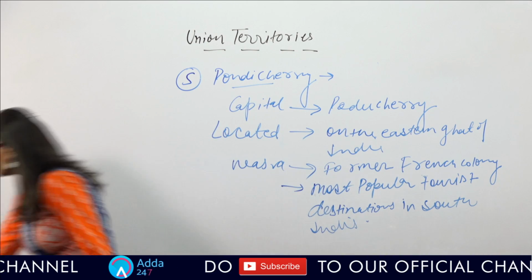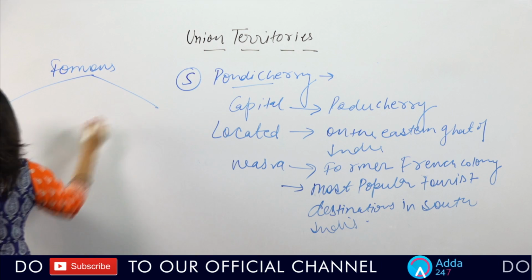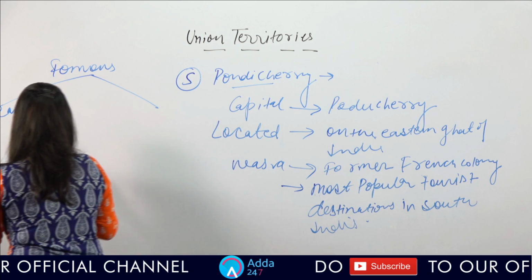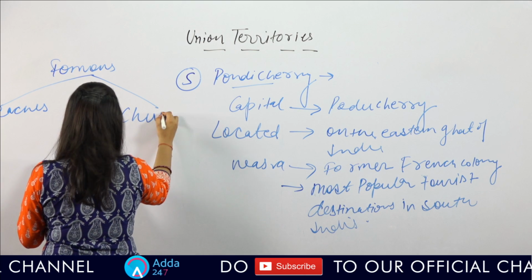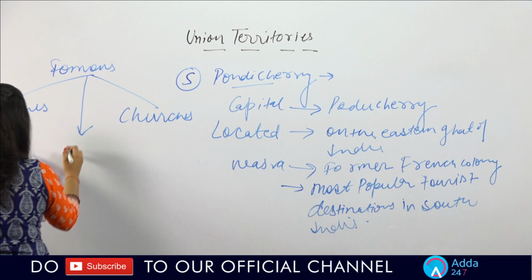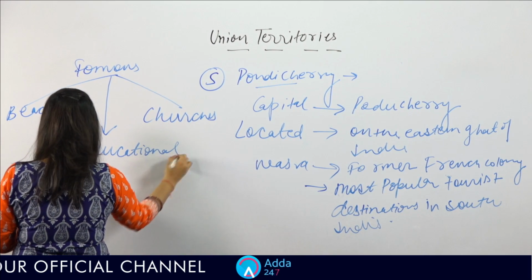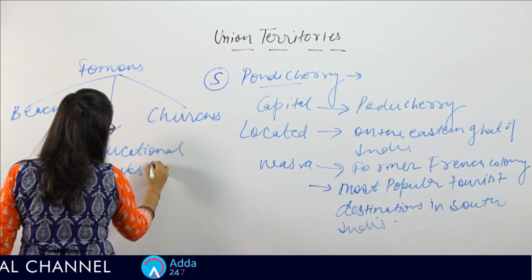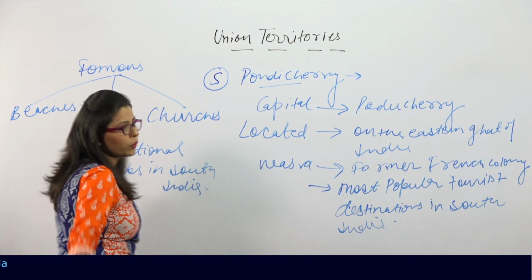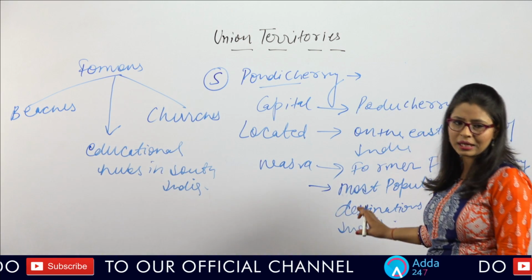And again, this Union Territory is famous for beaches and churches. And this Union Territory is also famous, or you can say one of the educational hubs in South India. Fine. So these are some important points of this Union Territory.